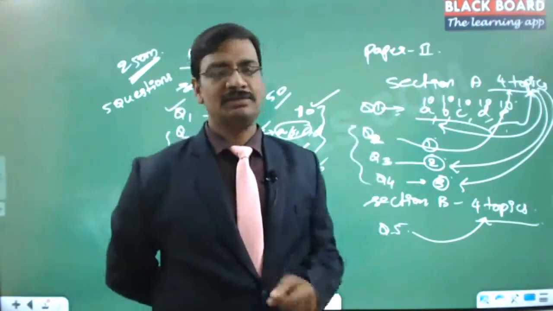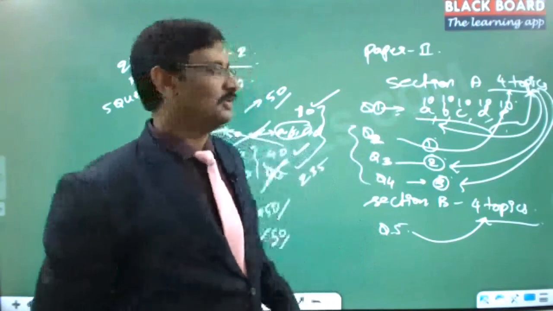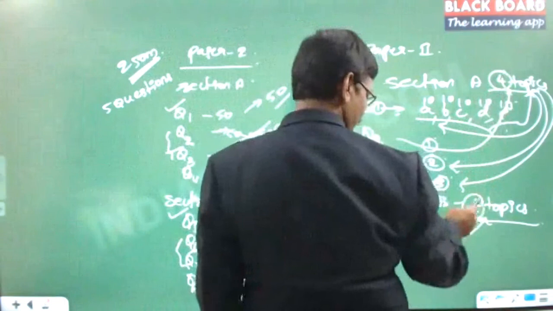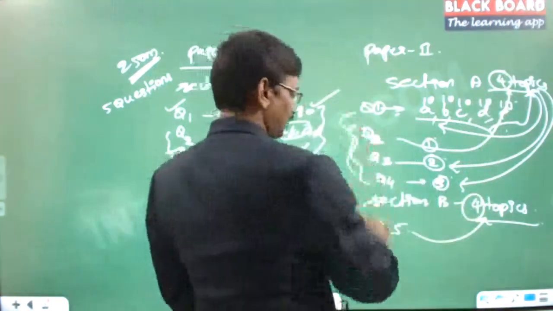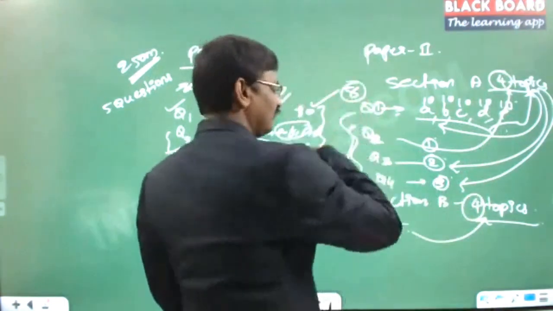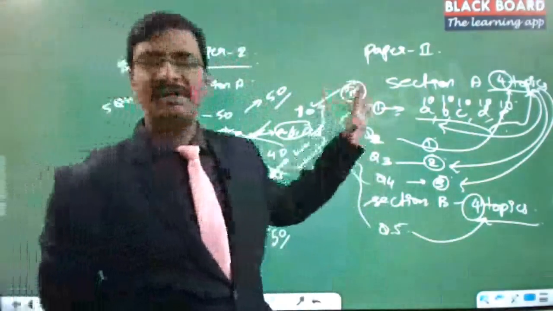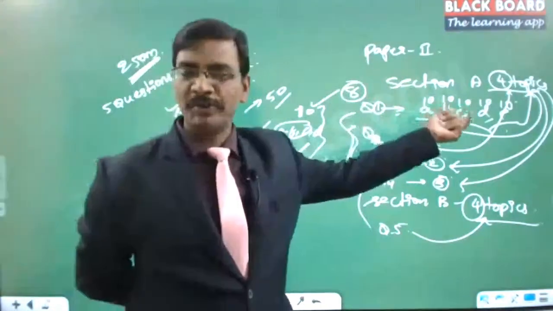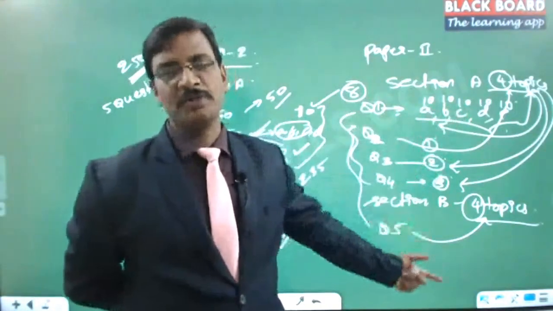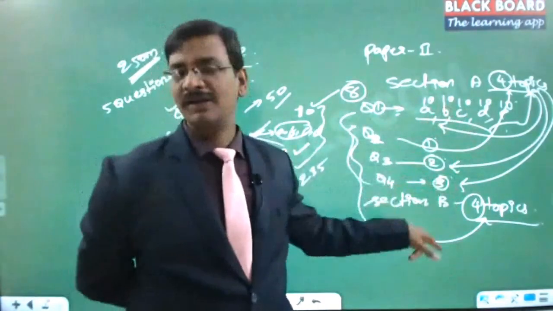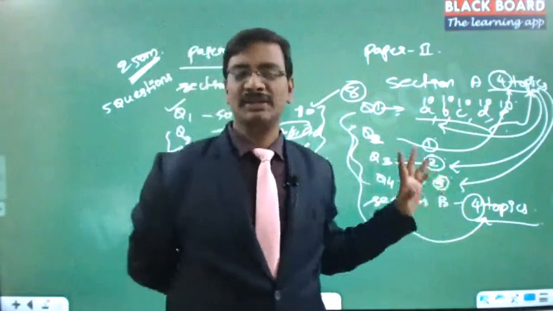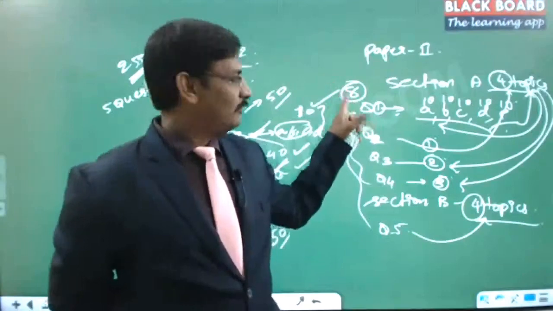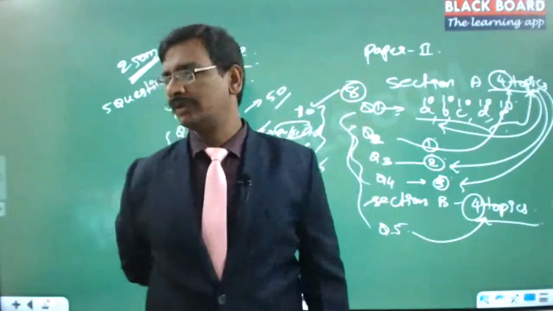And the toughest is electrical. Let us say 8 topics, so 4 topics for section A and 4 topics for section B, and any question can come from any of the 8 topics. Be it section A or section B, it doesn't matter. They can mix question number 1 from topic number 1, question number 2 from topic number 5, and question number 3 from topic number 7. Like that, they can mix any random topics out of these 8 topics for any question. Hope you got the complexity.